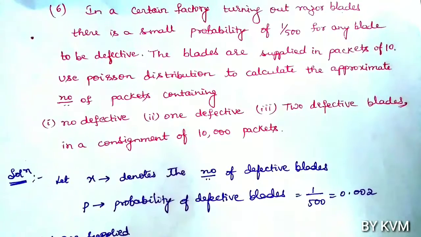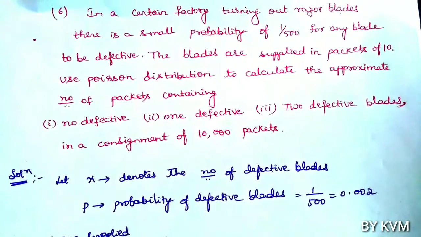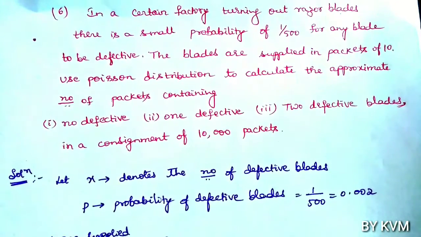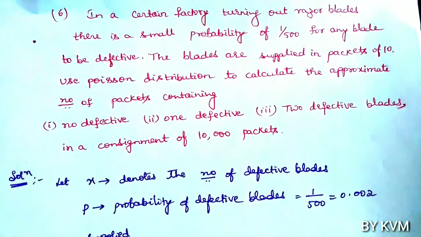In a certain factory turning out razor blades, there is a small probability of 1 by 500 for any blade to be defective. The blades are supplied in packets of 10. Use Poisson distribution to calculate the approximate number of packets containing, first case no defective, second 1 defective, third case 2 defective blades in a consignment of 10,000 packets.